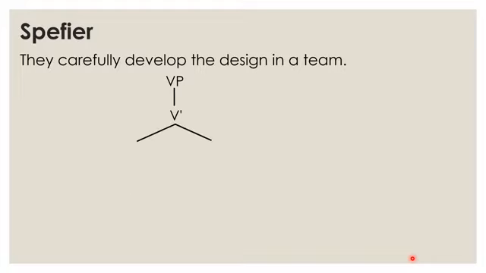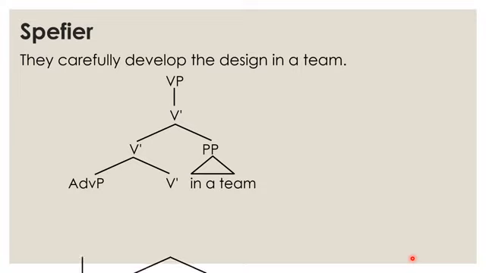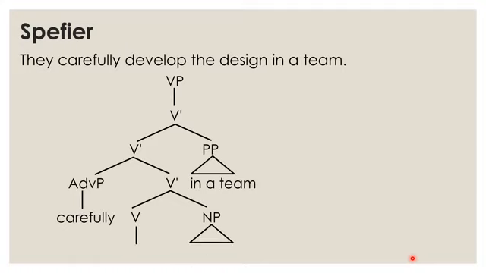The V bar branches into an adverbial phrase, carefully, and a V bar, and a preposition phrase, in a team. Then the V bar branches into a V and a noun phrase as a complement. And this is the tree diagram which we had before.